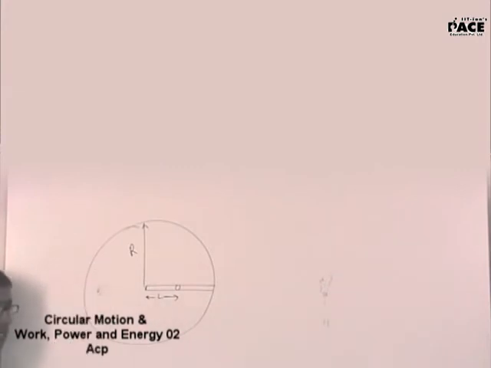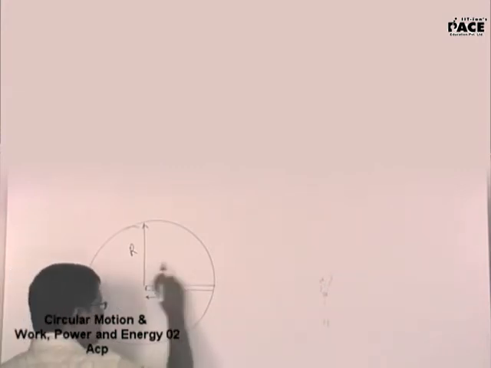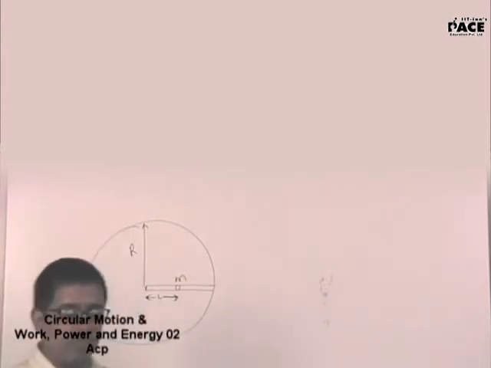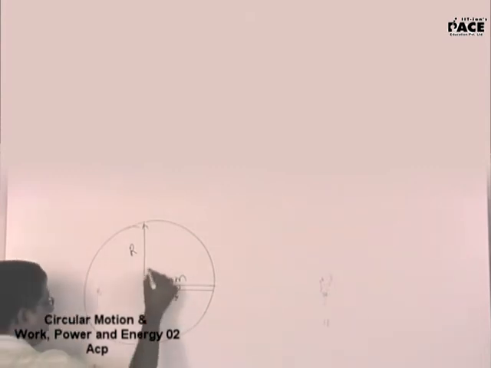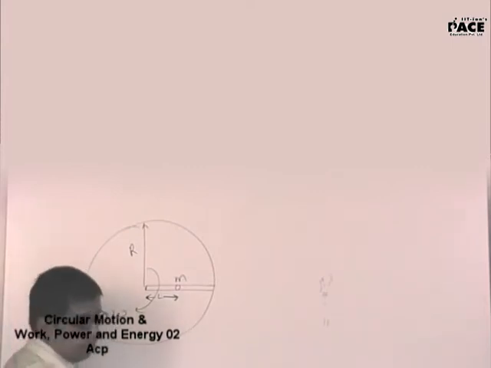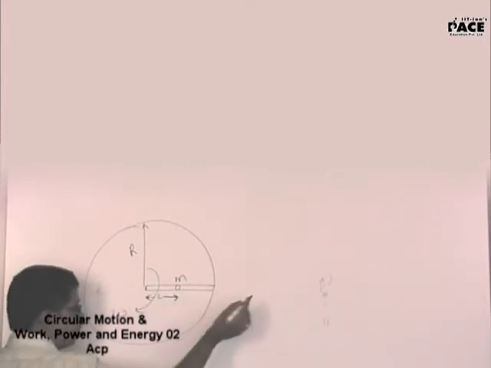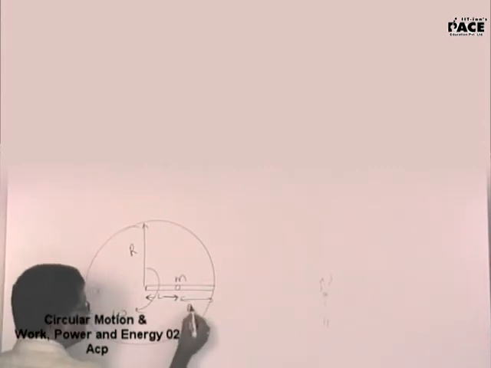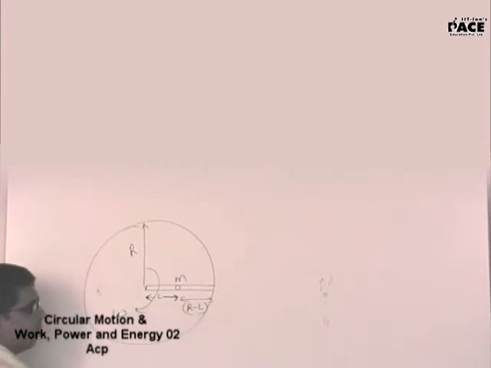This is the turntable view from the top. This is a groove, and this is a mass of small m. The turntable is rotating with a uniform angular velocity of omega, and the groove is smooth. This particular distance is r minus l.